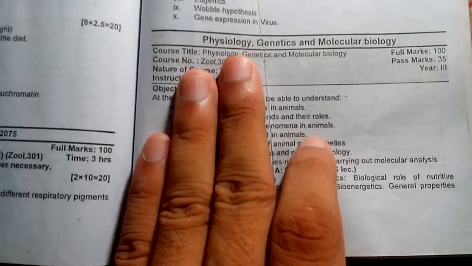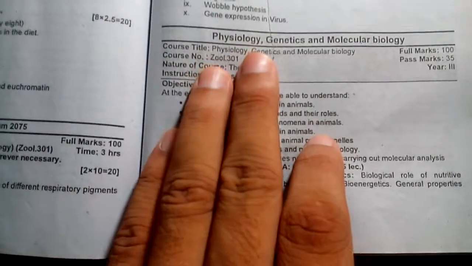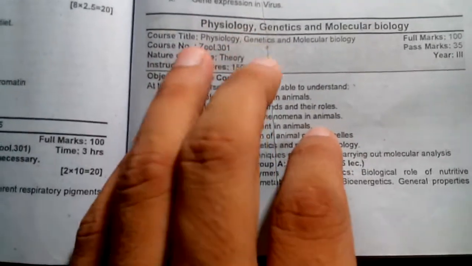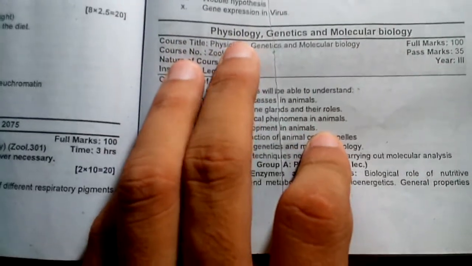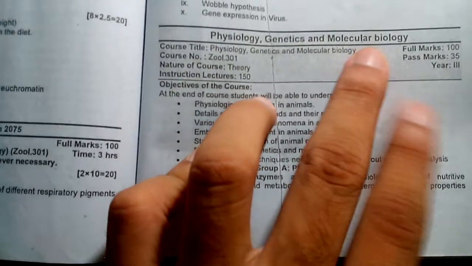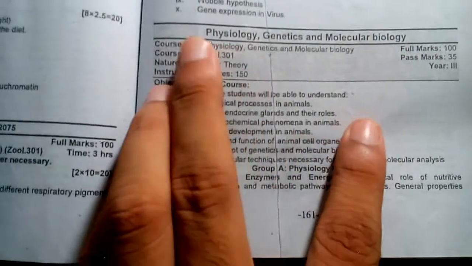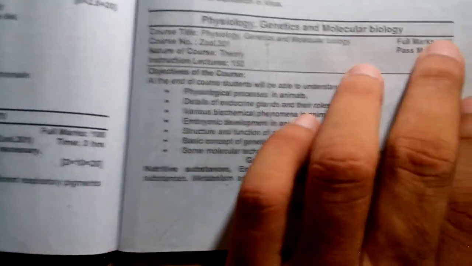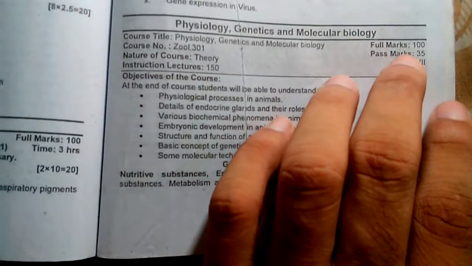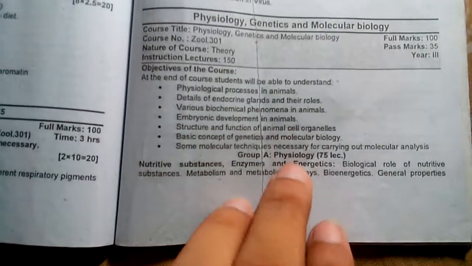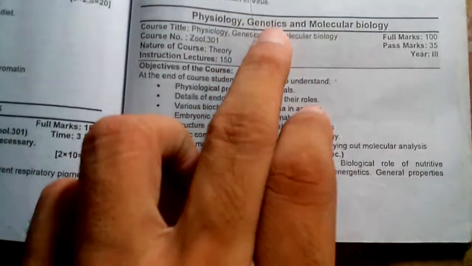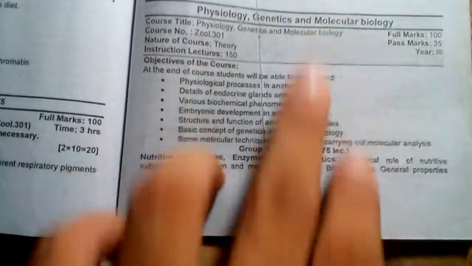In this video we'll see the BSc syllabus for zoology third year. Here in zoology third year we have to study three topics in depth: physiology, genetics and molecular biology. The full marks given are 100 and the pass marks are 35. The first group is physiology, the second is genetics, and the third is molecular biology.